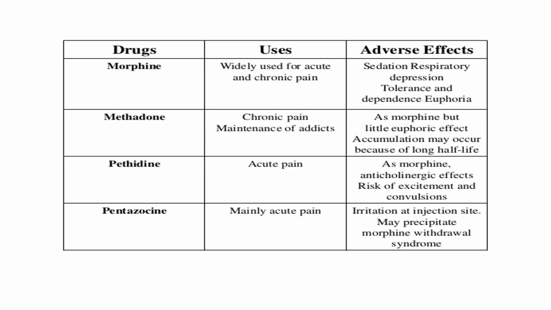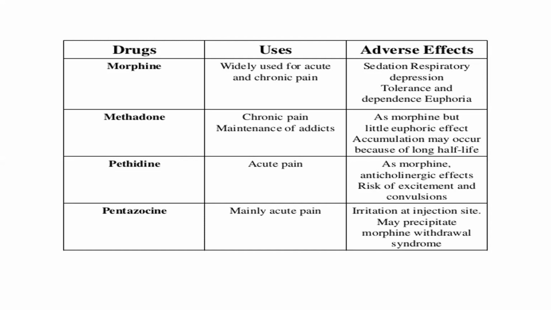Methadone is used in chronic pain and for maintenance of addicts, as rehabilitation for addiction. Like morphine, but with less euphoric effect; accumulation may occur because of its long half-life.